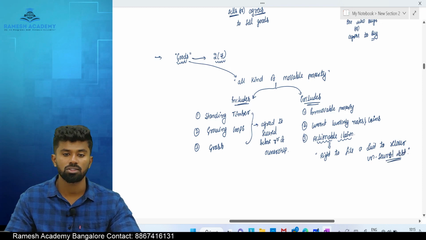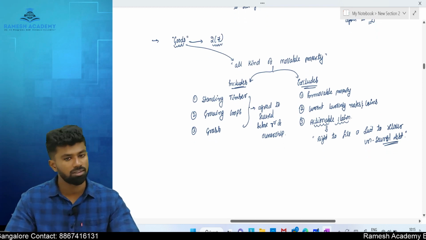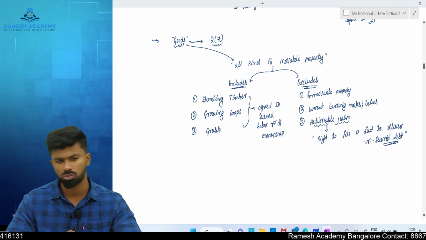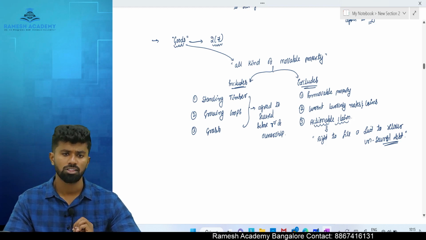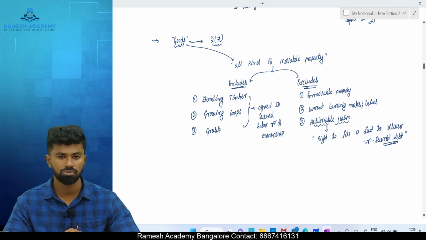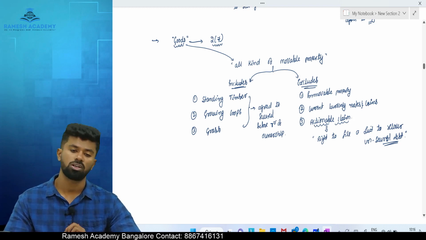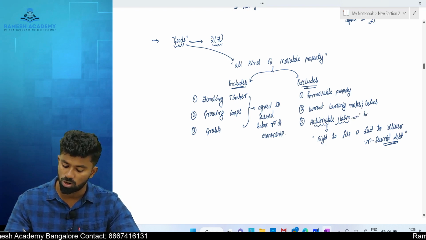If you have a right to file a suit to recover an unsecured debt, you can file a money recovery suit. So that right to file a suit for recovery of unsecured debt is called an actionable claim. And if you want to transfer that right, it can be transferred only on a stamp paper. Why? Because this actionable claim is considered as what property?